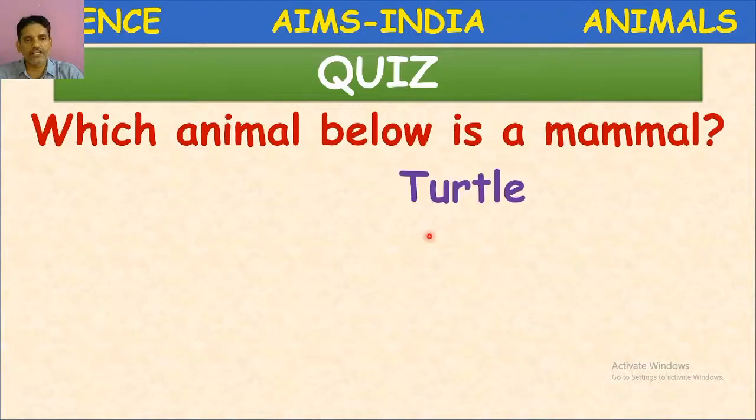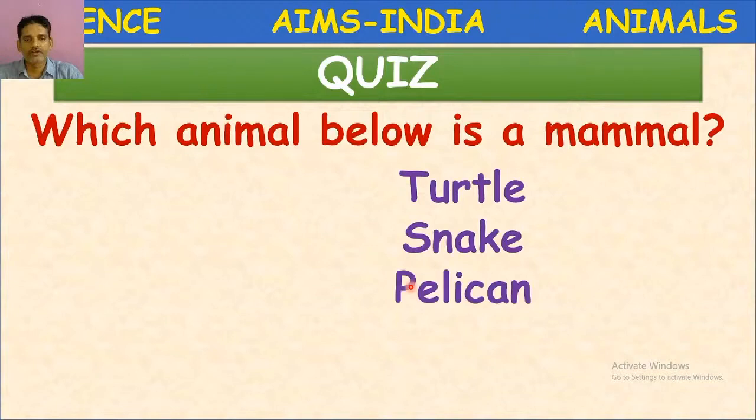Turtle, snake, pelican, bear. Come on children, answer the question. Yes, bear is the correct answer. Why bear? A mammal is an animal with hairs on their body and which gives birth to babies. So bear is a mammal.